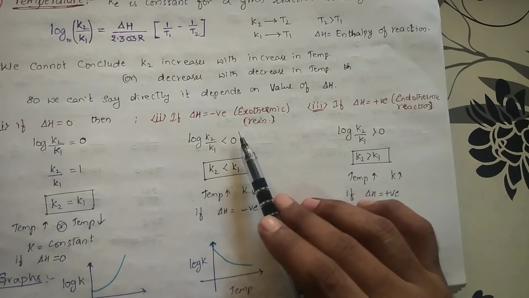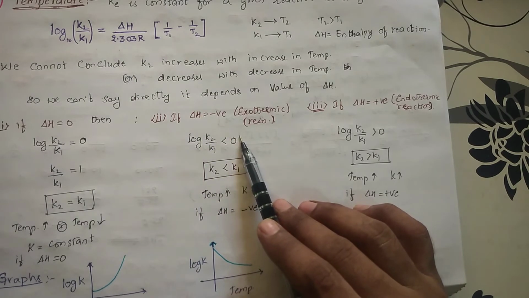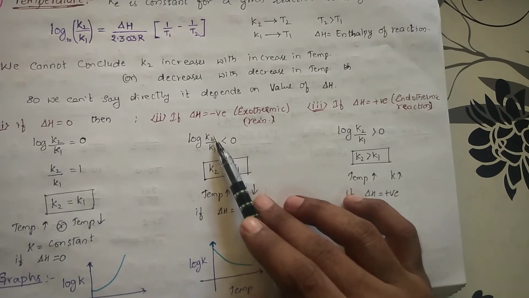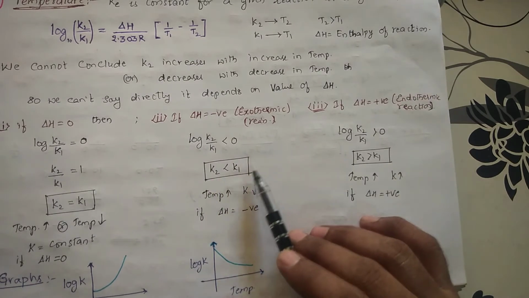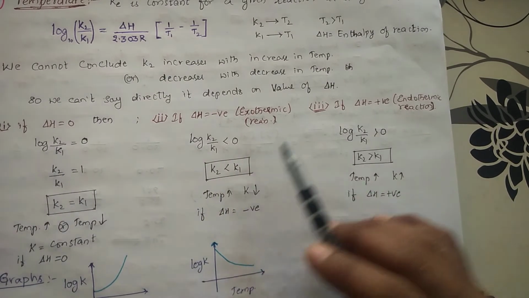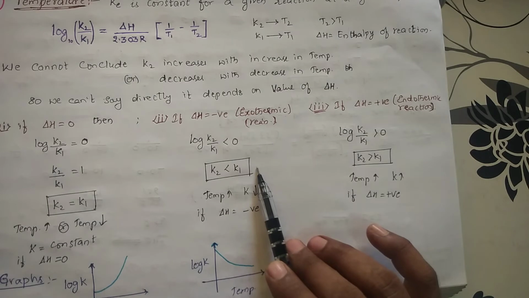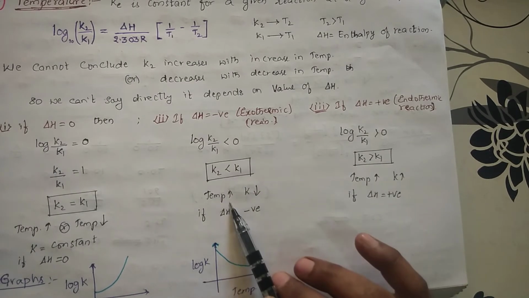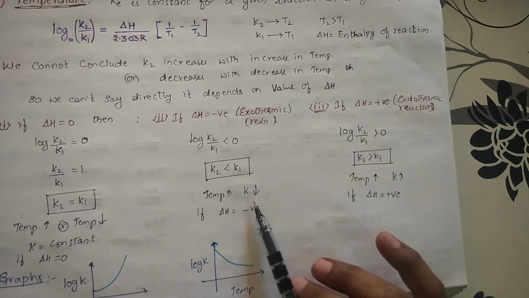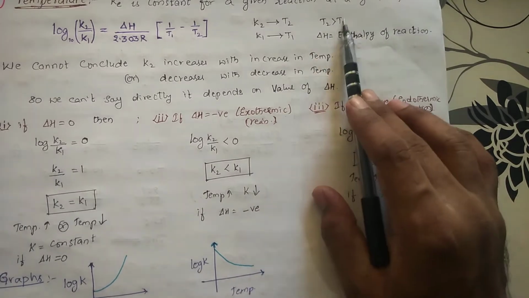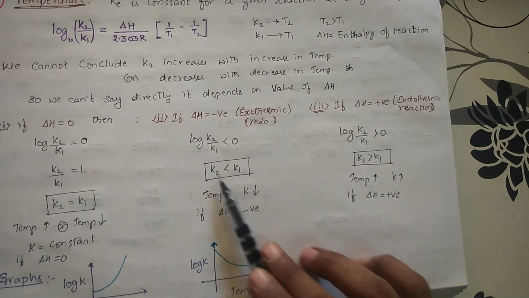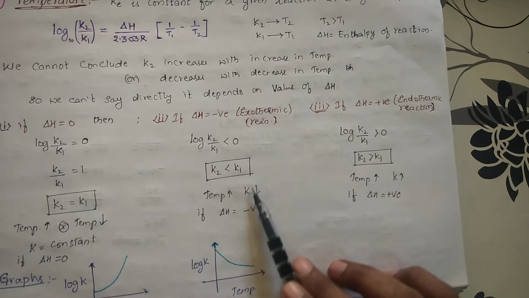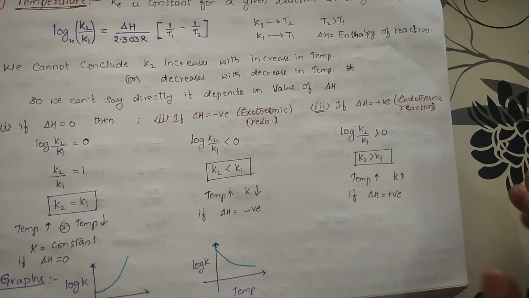So what happens? If you remove the log, you will be getting K2 by K1 here, and here you will be getting 1. Okay. So K2 by K1 will be less than 1. If you send K1 to that side, it becomes K2 is less than K1. If you increase the temperature, K2 is what here? It is decreased. If temperature is increased, this is the condition.